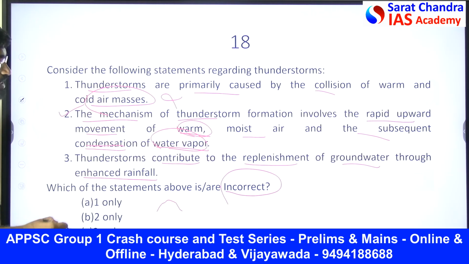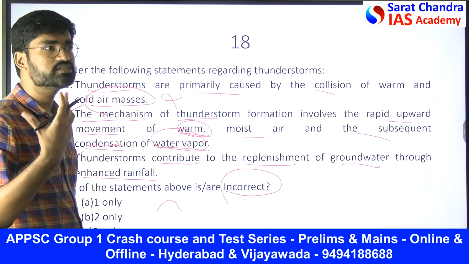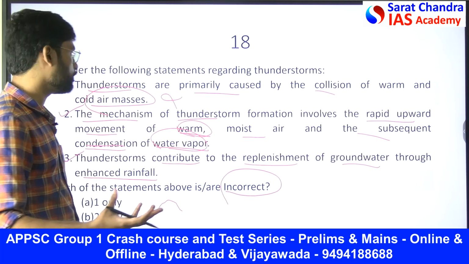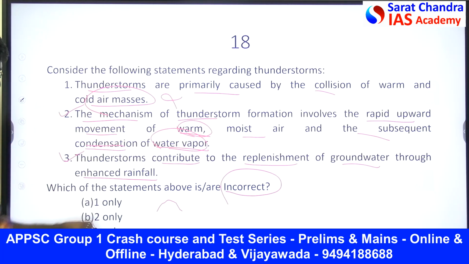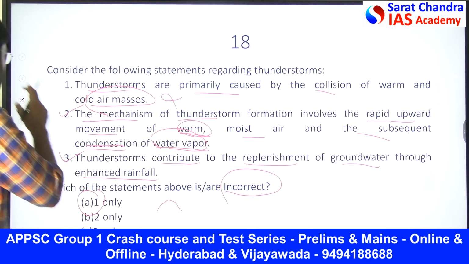Thunderstorms contribute to the replenishment of groundwater to enhance rainfall. If rainfall comes from that cumulonimbus cloud, obviously it is generated continuously. So obviously 2 and 3 are the right ones. Since what was asked is the incorrect one, 1 is the wrong one. So this is how we decide the things.